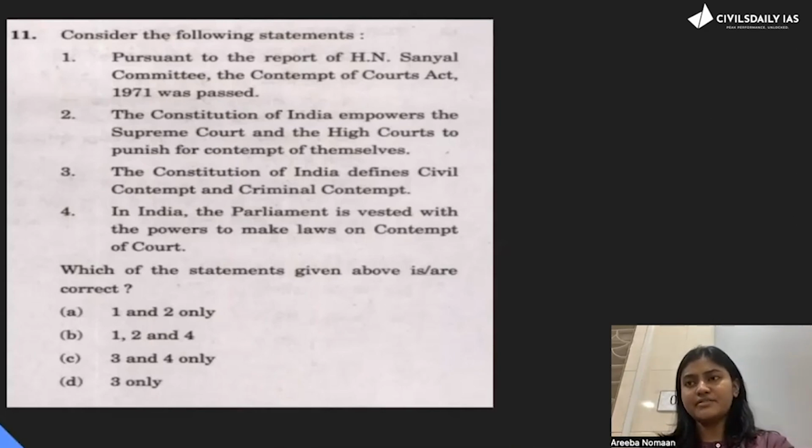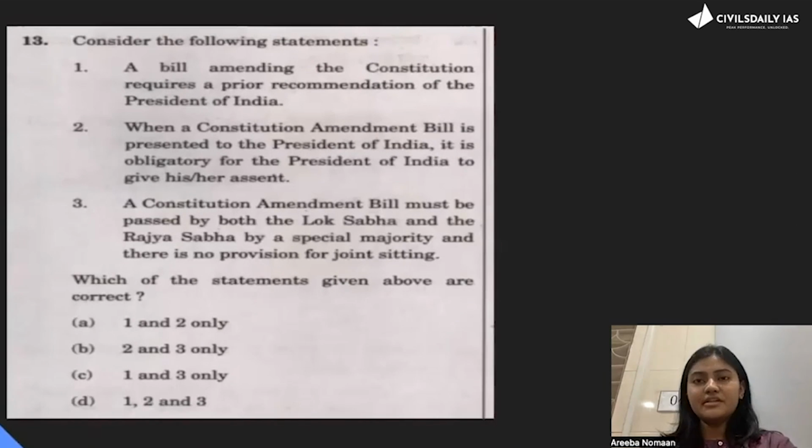Okay. Next question. Again, the first step is, which of the statements given above are correct? Always keep it in mind, it is asking correct or incorrect. Now, first is, a bill amending the Constitution requires a prior recommendation of the President of India. If you know basic Lakshmikant, you know the answer. No. When a Constitution amendment bill is presented to the President of India, it is obligatory for the President of India to give the assent. Yes, through some amendment, it was made compulsory. So even if you know the first option, you can eliminate A, C, and D, and you will directly reach B, 2 and 3.